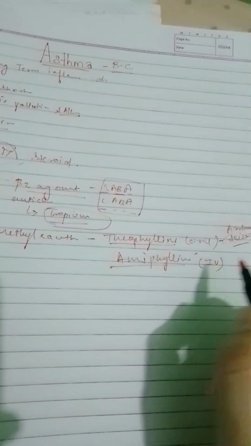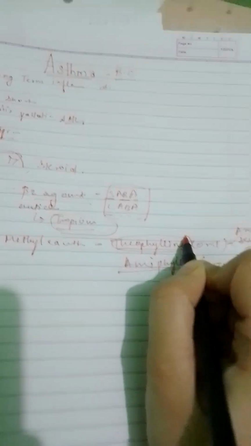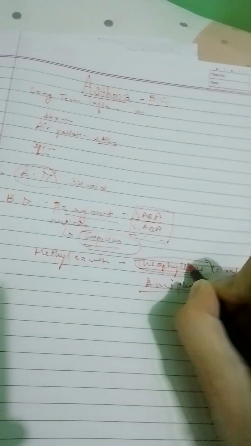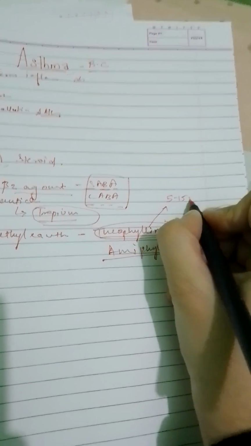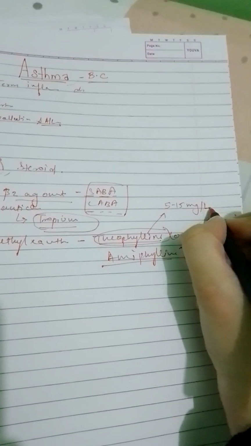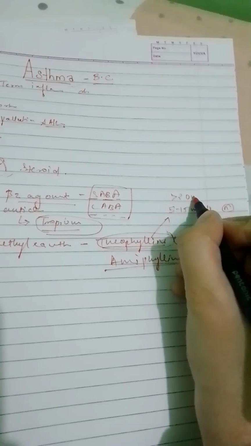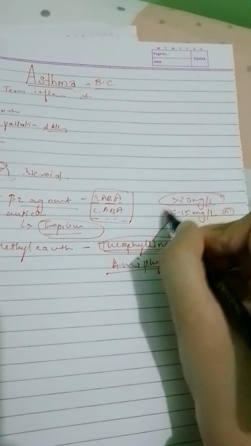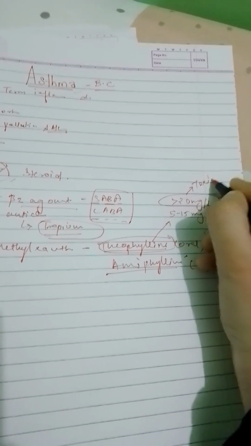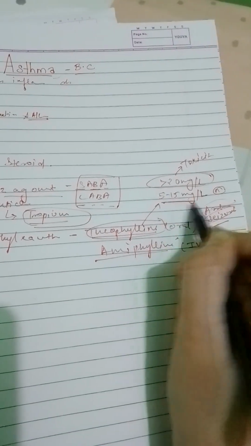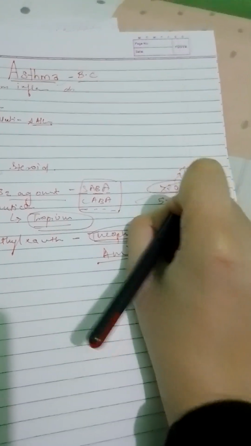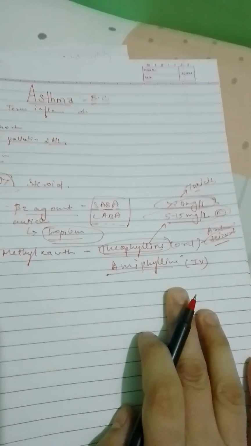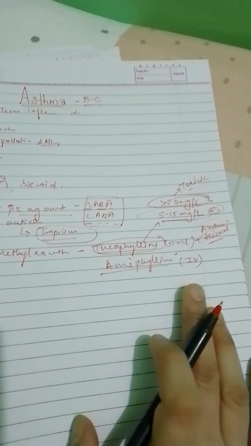So let's discuss theophylline a bit, because it plays an important role in our medical field. The normal therapeutic level of theophylline is 5 to 15 mg per L. If it's more than 20 mg per L, it can lead to toxicity. That we have to remember. That will be toxic for the patient, and it creates a hazardous condition if we do not focus on this dose.